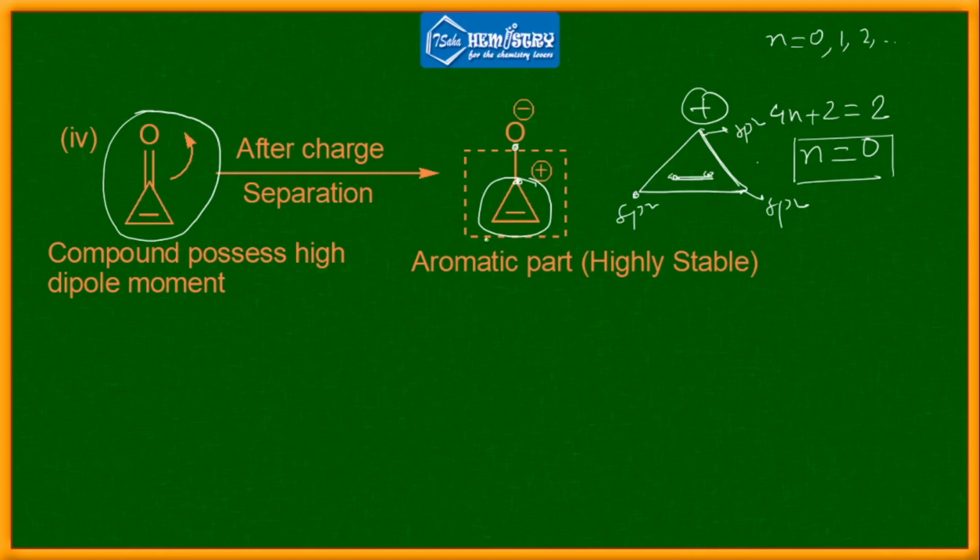So this particular portion is aromatic. After charge separation, the compound is highly stable because this portion is aromatic and oxygen gets the negative charge. So this ionic species is highly stable. Because of this, the compound possesses a high dipole moment. So electrons will always try to flow from the carbon to the oxygen side, right?